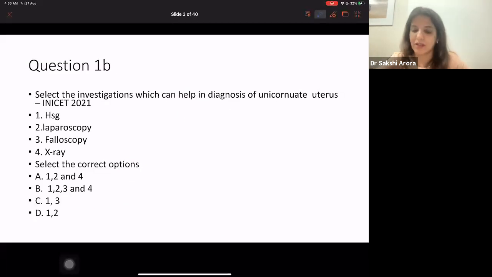Now, this same question was asked in a very different format in the INI CET exam held in 2021. The question was: select the investigations which can help in diagnosis of unicornuate uterus. The options given were 1, HSG; 2, laparoscopy; 3, hysteroscopy; 4, X-ray. And they had given you a combination. Option A was 1, 2, and 4. Option B was 1, 2, 3, and 4. Option C was 1 and 3. And option D was 1 and 2. So these are the kinds of questions you get on investigations related to uterine malformations or Mullerian malformations.